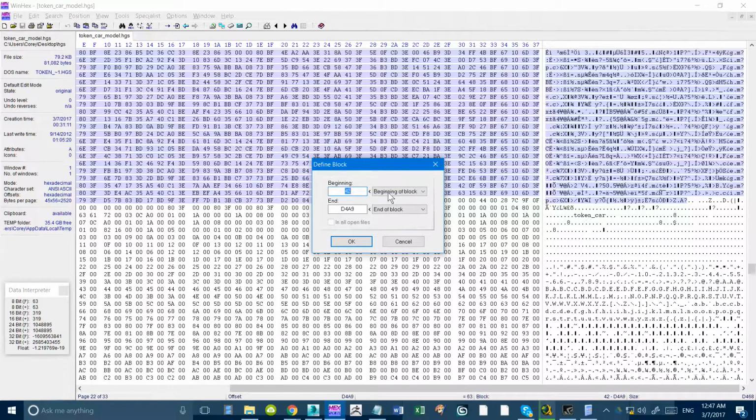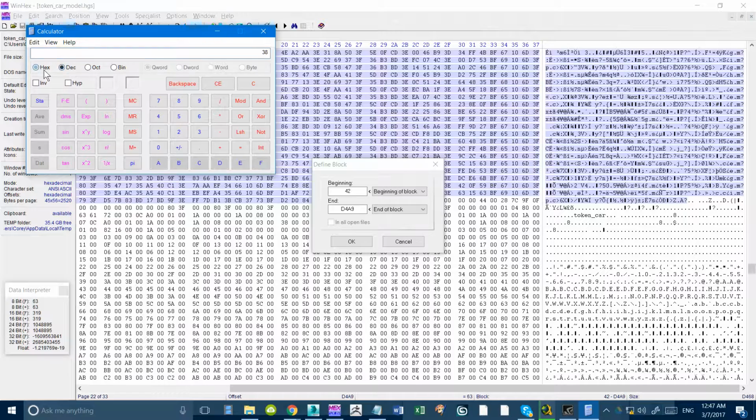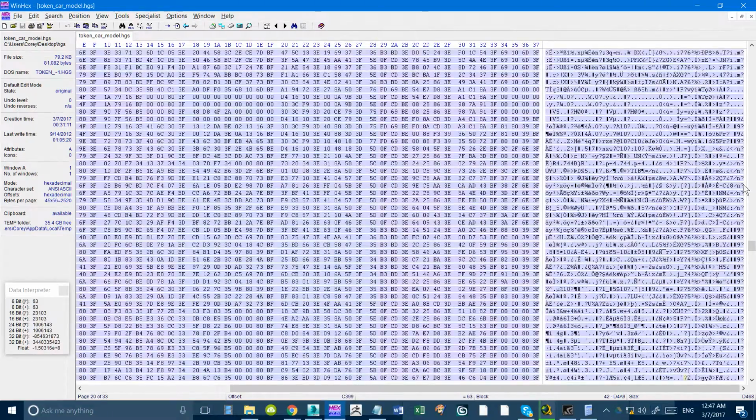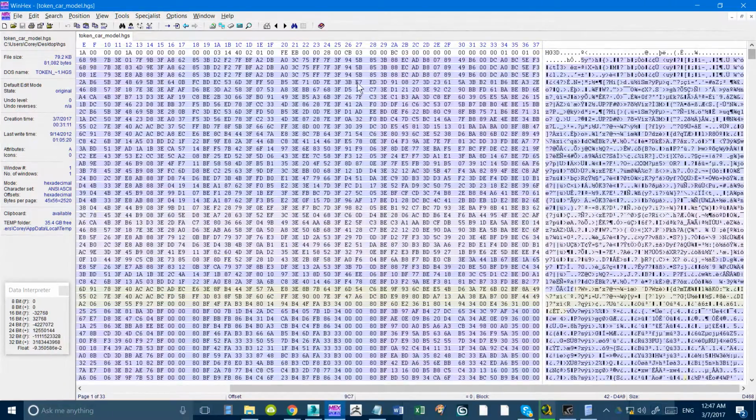So this is the size over here. I'll usually convert it to decimal, and then I'll divide it by some amount. So we'll say divide by, I think it was 56. And we get somewhere around 976 or something like this. So we're looking for a value that reflects around 900 or something like this. We might not find anything, but we'll look.